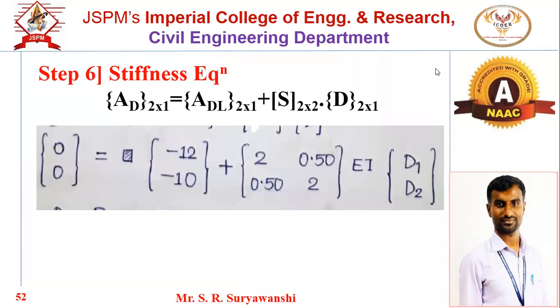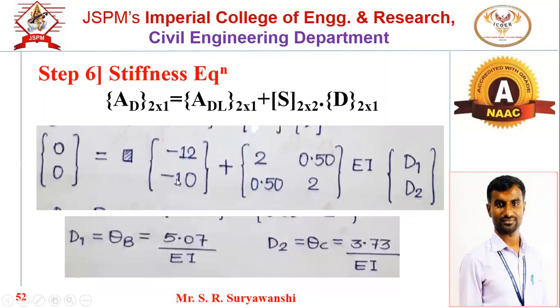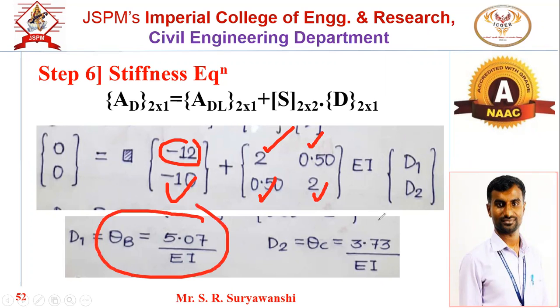If you put the stiffness equation, you will get the values of theta B and theta C. Two equations, two unknowns. So solve this equation on the calci. How to solve this? Consider the second mode of simultaneous equations of two unknowns. A1 will be 2, B1 will be 0.5, C1 will be plus 12. If you take this term to the other side, it will become positive. Then A2 will be 0.5, B2 will be 2, and C2 will be plus 10. Press equal to on your calci, you will get the answers for theta B and theta C.